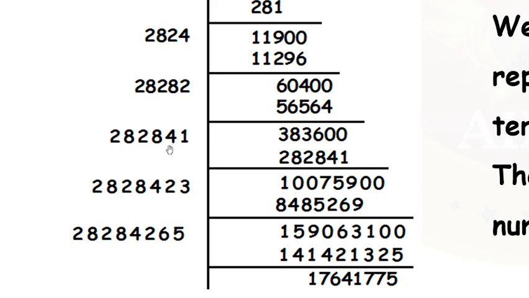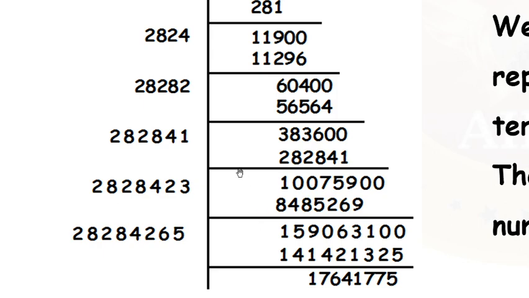This is the remainder. Next again, 2 same, 8 same, 4 same. 1 they are making double. They will take 3 here.